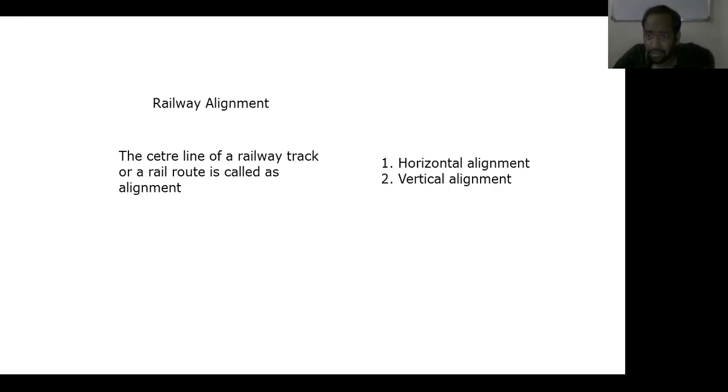Understand, through the railway track or across the railway track, sometimes some religious aspects may come. We cannot avoid all those things, or we cannot dismantle those religious structures like temples, churches, and all those things. Understand? In those cases, we need to change the direction of the alignment. So this is one of the most important considerations. Political considerations: in the selection and construction of a railway track, so many political